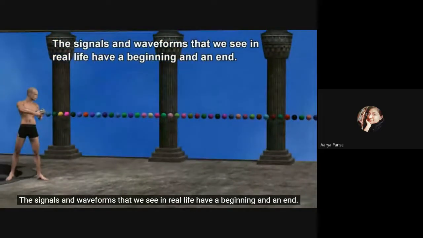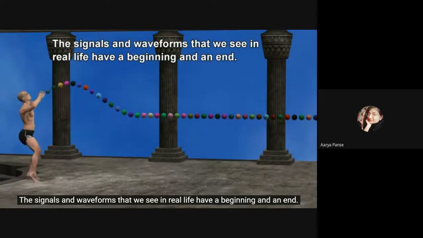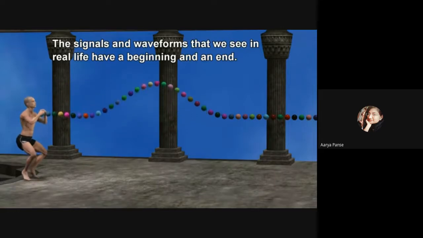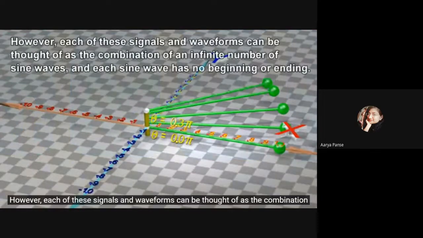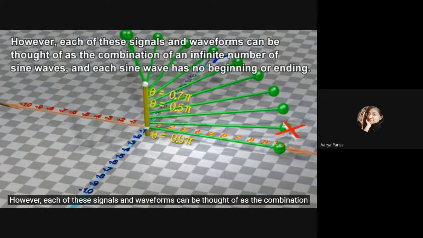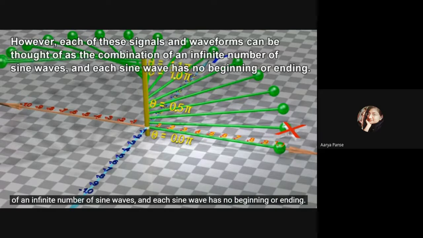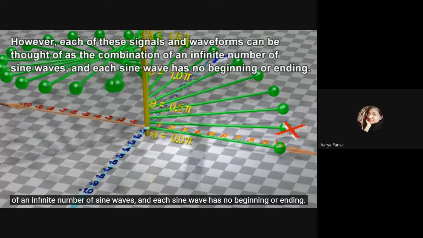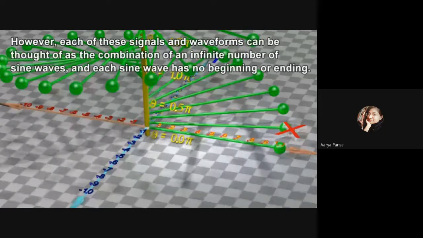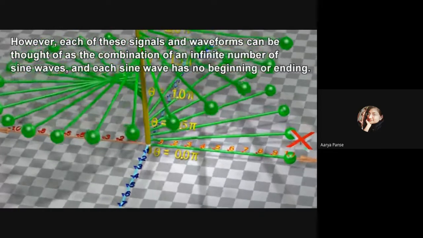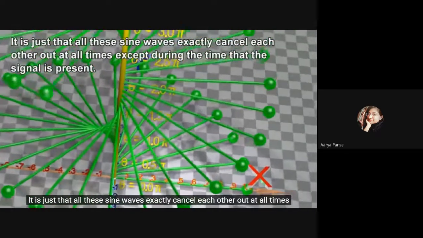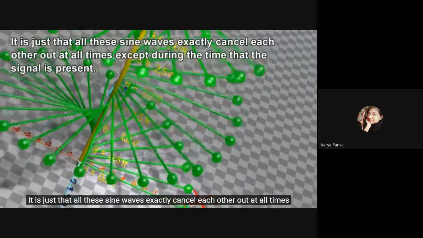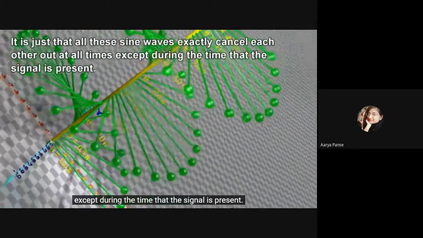The signals and waveforms that we see in real life have a beginning and an end. However, each of these signals and waveforms can be thought of as the combination of an infinite number of sine waves, and each sine wave has no beginning or ending. It is just that all these sine waves exactly cancel each other out at all times, except during the time that the signal is present.